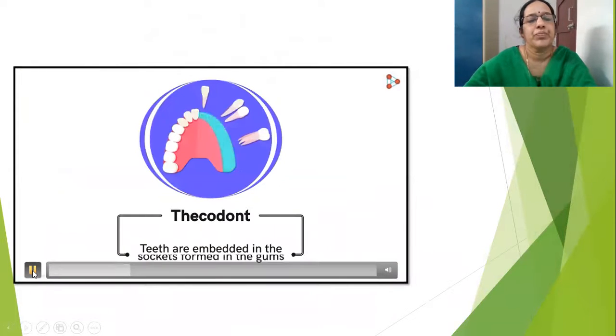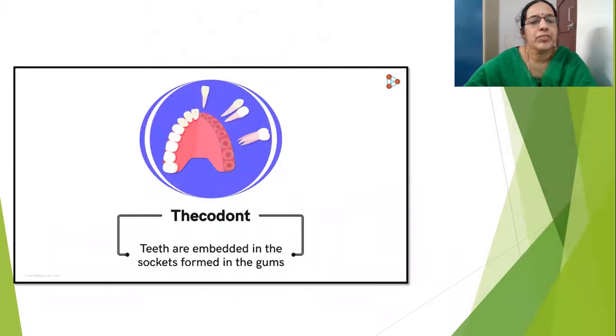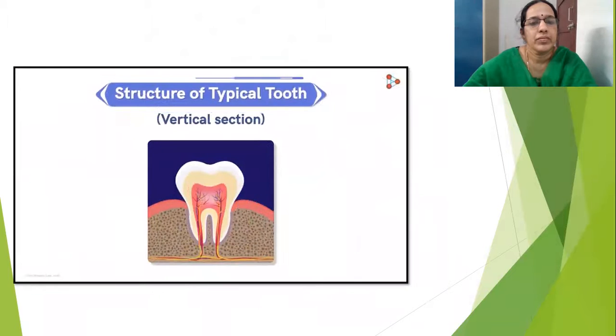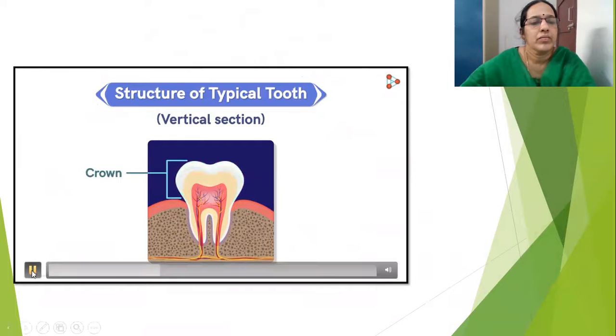In the sockets formed in the gums. Now, after having a glance at the gums, let's look at the actual tooth. This is what a typical tooth in a vertical section looks like. Let's begin from the top. Here, this part seen above the gums is called the crown. So the part which we can see is the crown of our tooth.